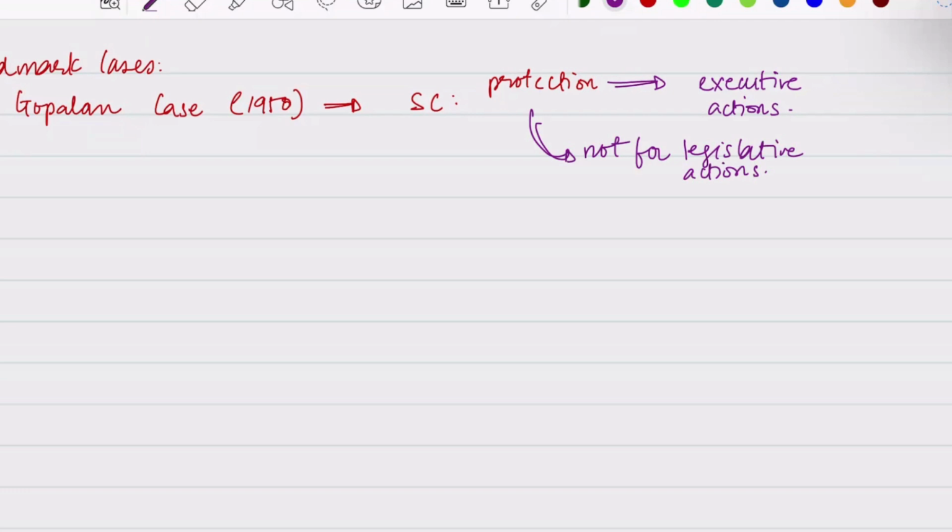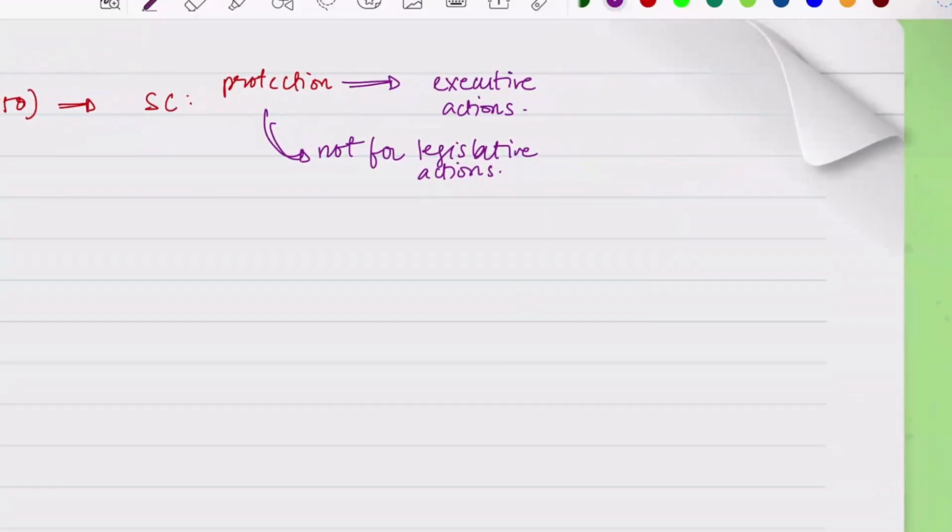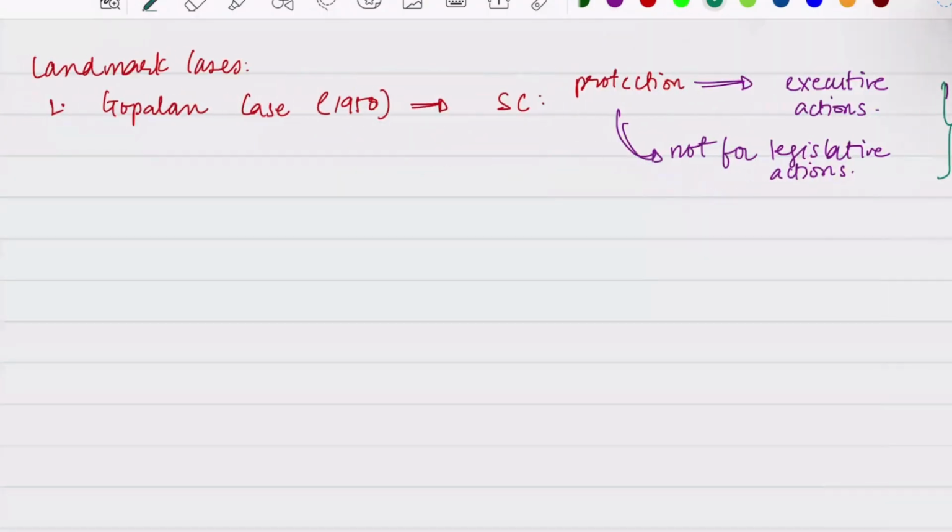What do you mean by this? It means that suppose there is some arbitrary executive action, arbitrary as in without any law, which does not have legal backing. If that kind of executive action is there, then you can get protection, but if it is only a legislative action, then you have no protection. So here what we saw was a narrow interpretation of Article 21.